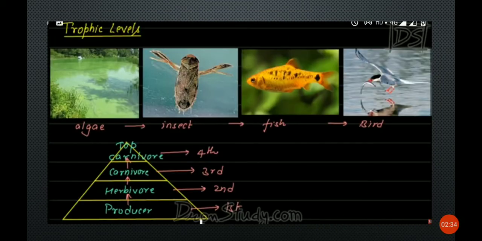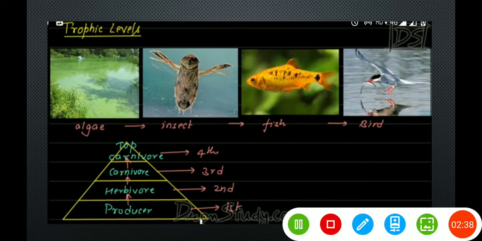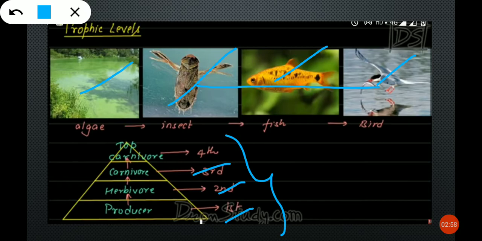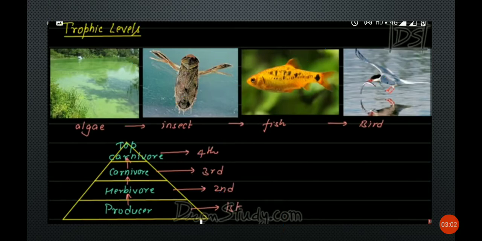So these are all the trophic levels. Algae is also called producer, and these three are consumers. This is primary consumer, secondary consumer and tertiary consumer. And coming to the trophic levels, producers come under first trophic level, herbivores second trophic level, carnivore third, and this top carnivore is fourth trophic level.